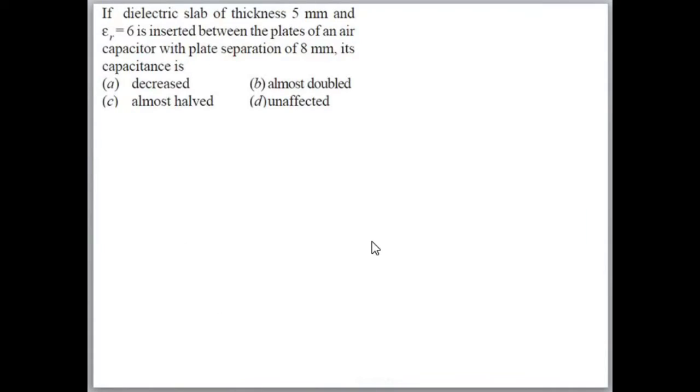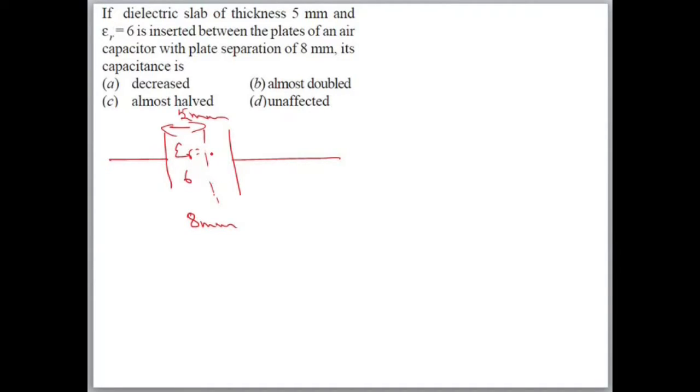Now we will take one example. If a dielectric slab of thickness 5 mm and epsilon r 6 is inserted between the plates of an air capacitor with plate separation of 8 mm, what will happen to the capacitance? Okay, you will see. Suppose this is your capacitor, its distance is 8 mm. In between you have inserted one dielectric. This is your 5 mm and epsilon r is equal to 6.